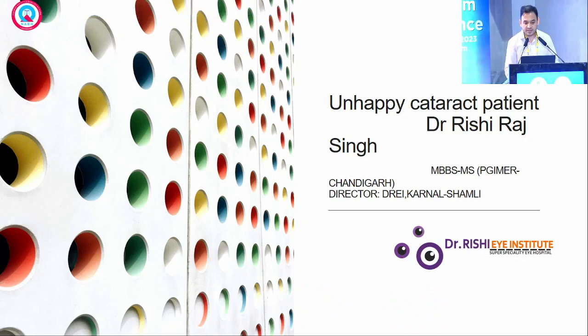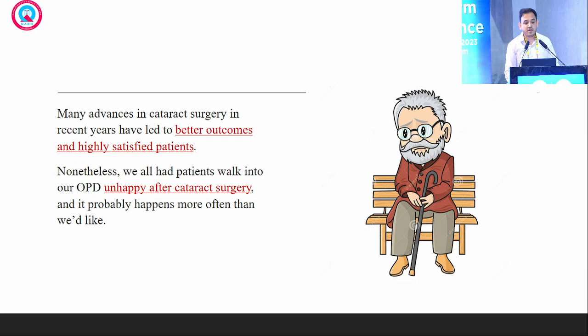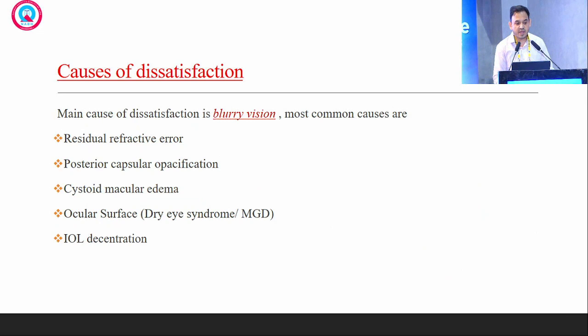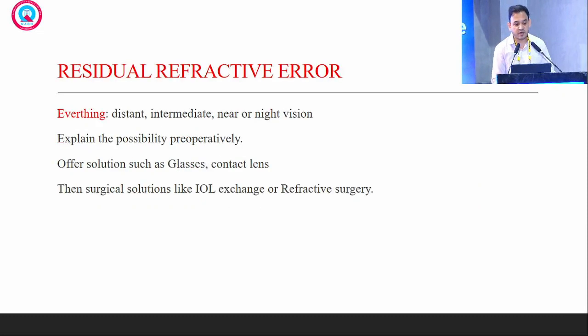Unhappy cataract patients. The many advances in cataract surgery in recent years have led to better outcomes and highly satisfied patients. But still we have patients walking into our OPD after cataract surgery unhappy. The cause of the dissatisfaction is mainly blurry vision, and there are various reasons that may cause it. The most important one is the residual refractive error.